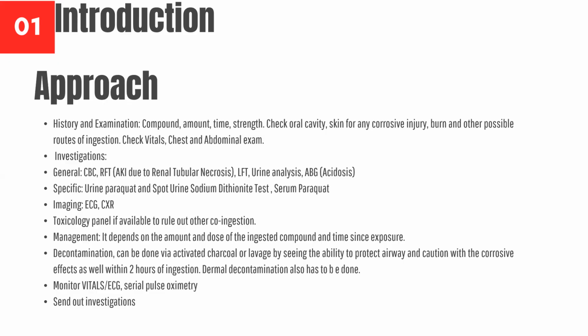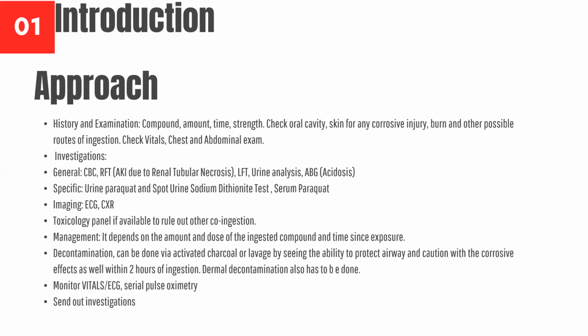In investigation, we've divided it into general and specific. For general investigation, it's complete blood count. There's renal function test, where AKI can be seen due to renal tubular necrosis. There's LFTs that we have to do because hepatic necrosis eventually ensues. There's urine analysis, and there's ABG. ABG usually shows a picture of acidosis. It can be respiratory, metabolic, or even lactic.